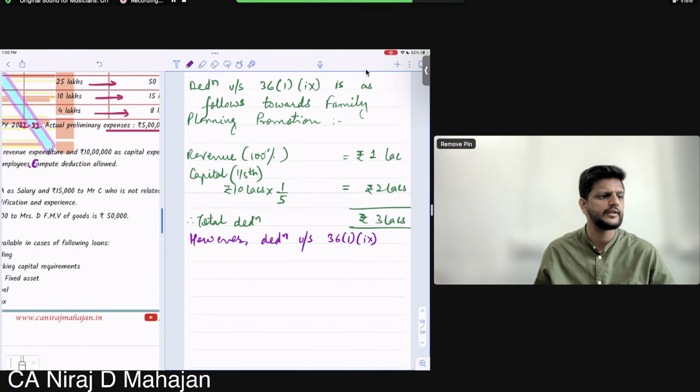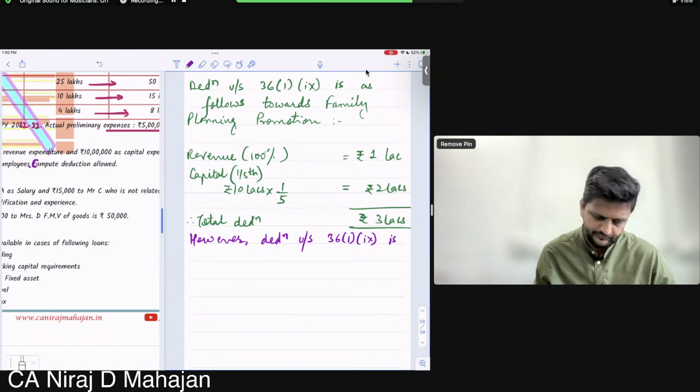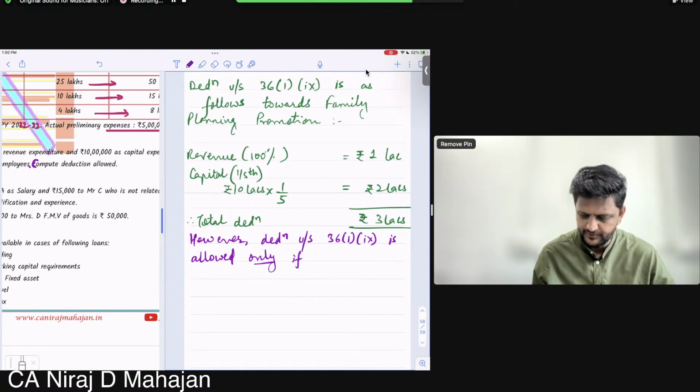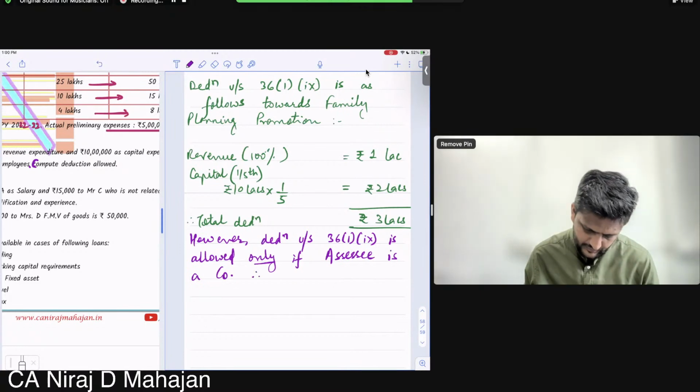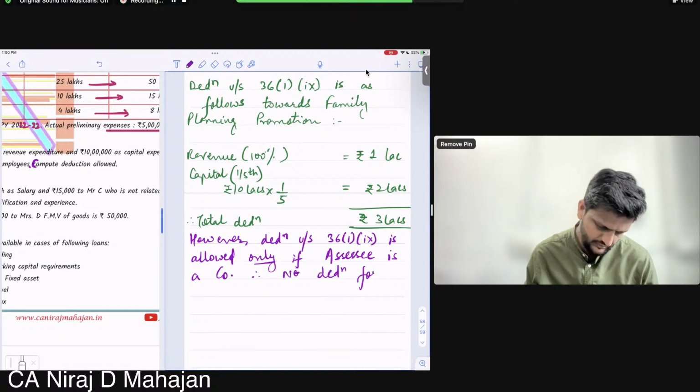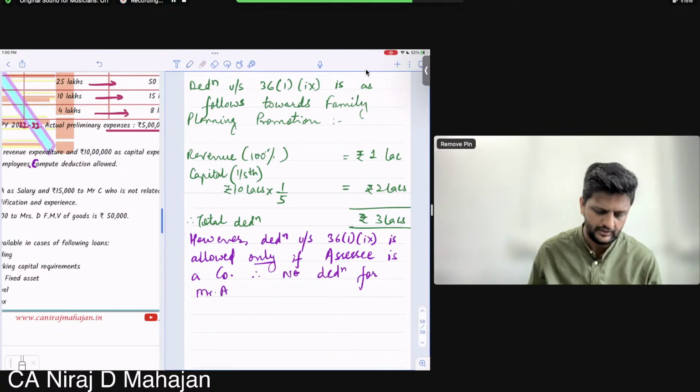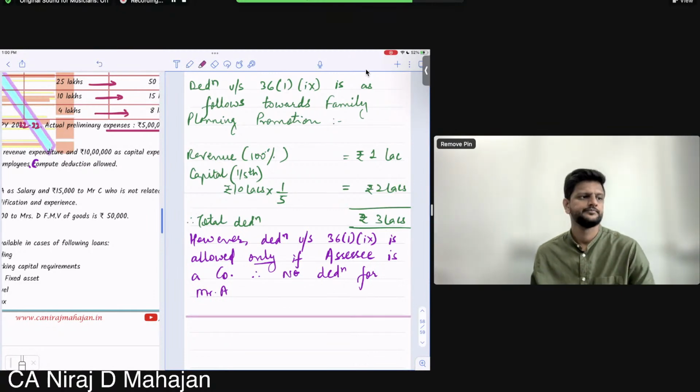However, reduction under section 36(19) is allowed only if the assessee is a company. The assessee is a company. Therefore, no deduction for Mr. A. Fine till here, all of you?